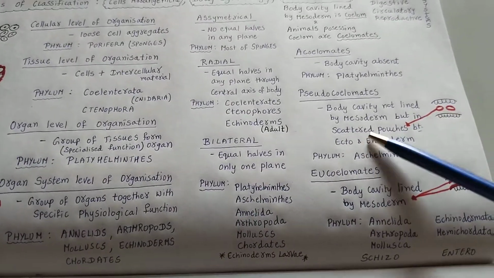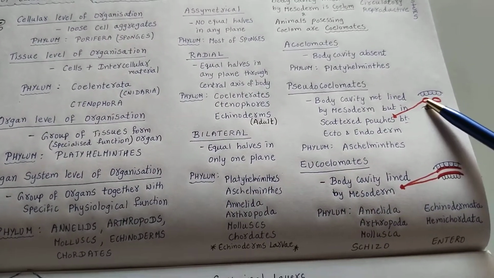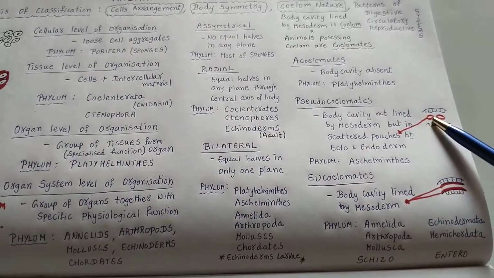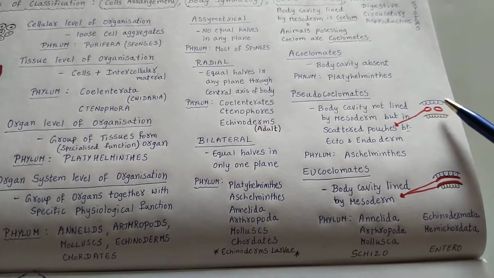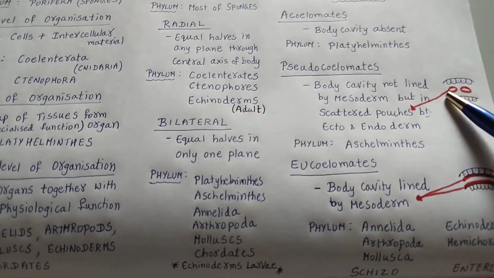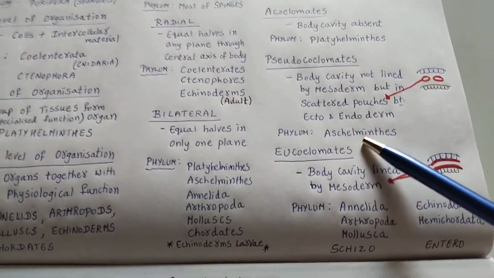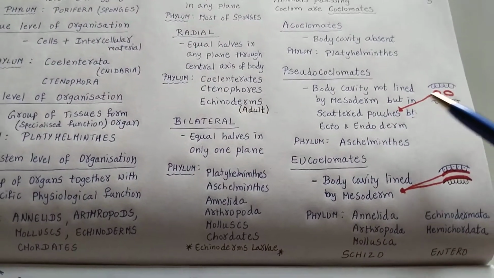Next, moving on to the pseudocoelomate, it means mesoderm will be present but not exactly in the form of a lining, but in scattered pouches between ecto and endoderm. So this is called pseudocoelomate, which you can see in roundworms, that is phylum Aschelminthes.